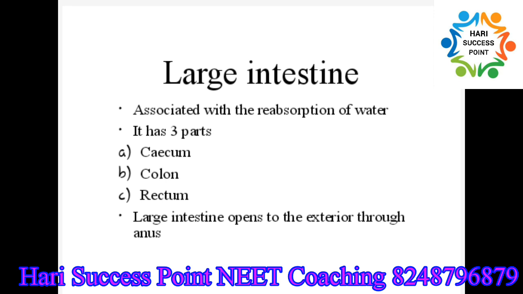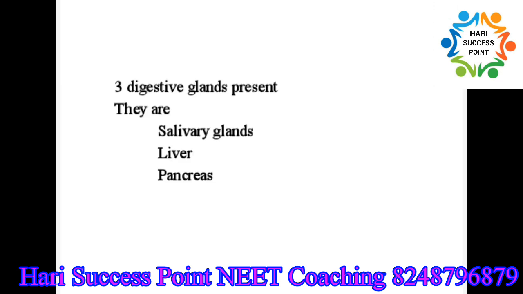Then, the glands that are associated with the alimentary canal are called digestive glands. The main role of digestive glands is to aid digestion, that means to produce enzymes which enhance digestion. The digestive glands include salivary glands, liver, and pancreas.